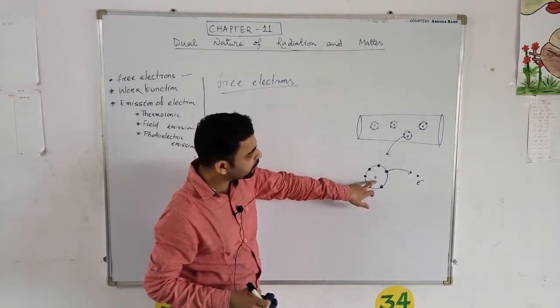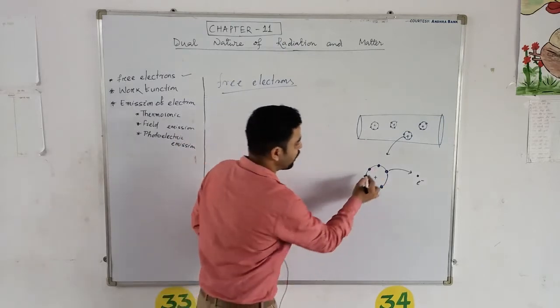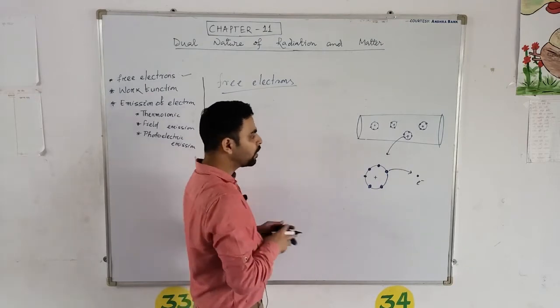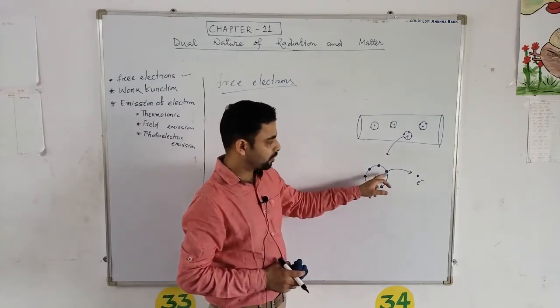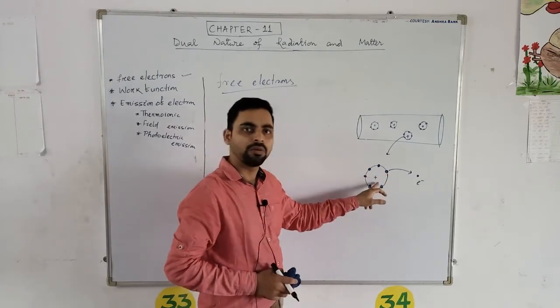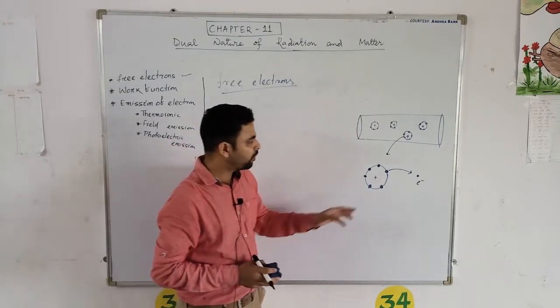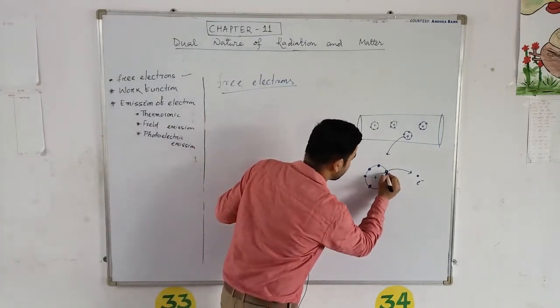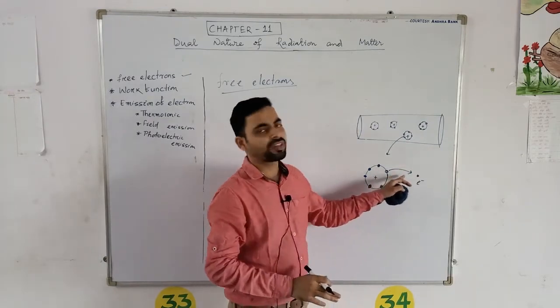This is my nucleus and electrons are moving around the nucleus. Suppose this is my valence shell, electrons are there. We know that between this valence shell electron and the nucleus, the force of attraction is weak, right? So due to this weak force, the electrons get free from the atoms easily.